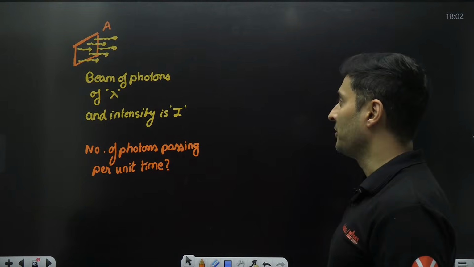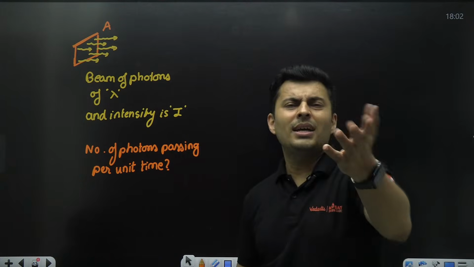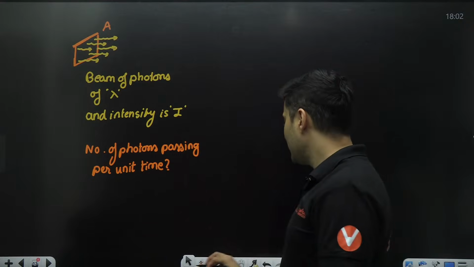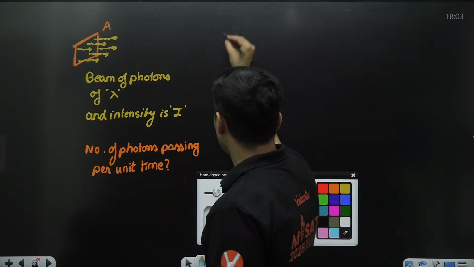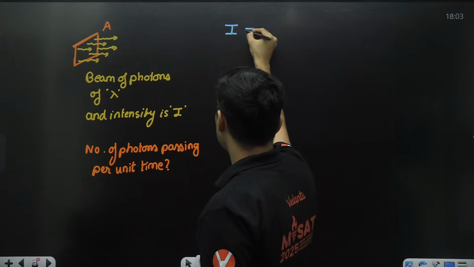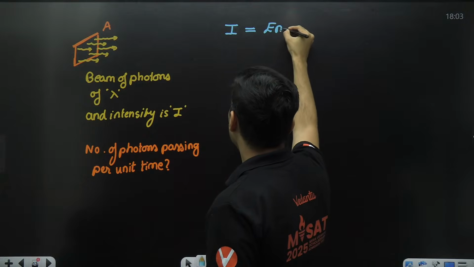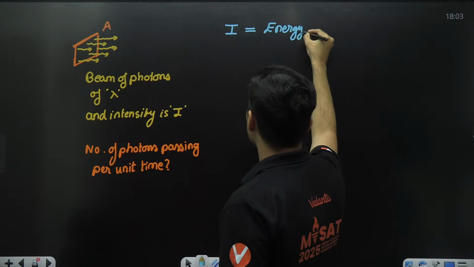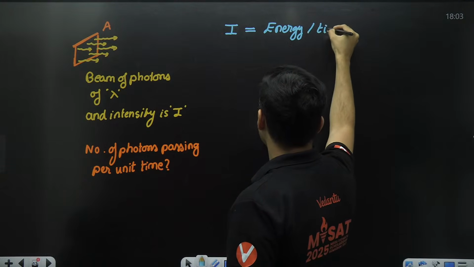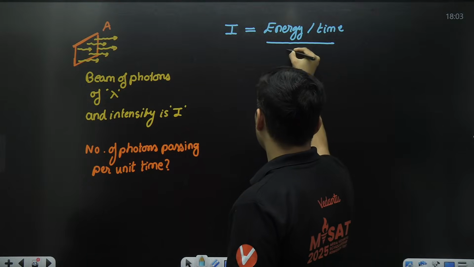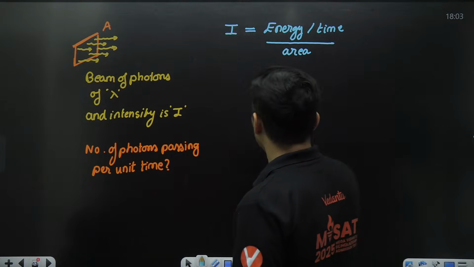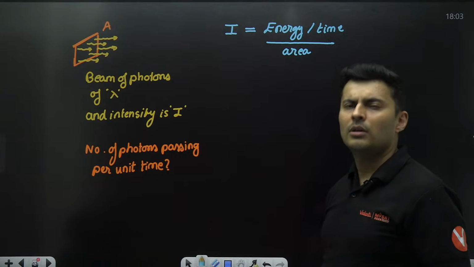So let me explain. First of all, what the hell is intensity? Intensity is how much energy is flowing per unit time, per unit area. That's what intensity is all about.